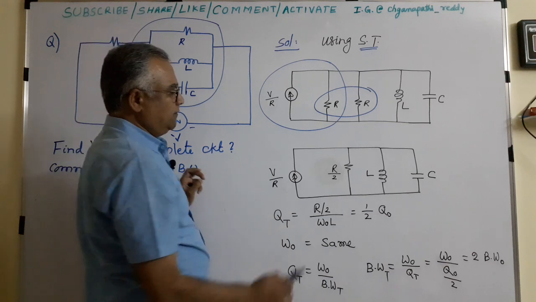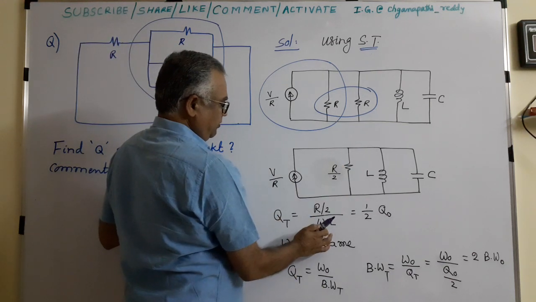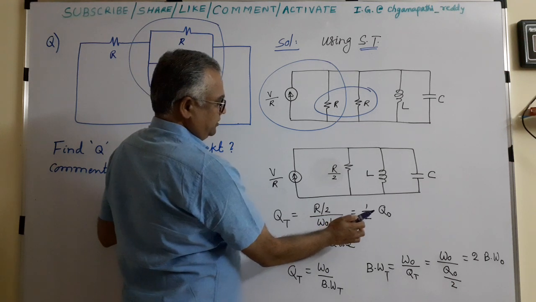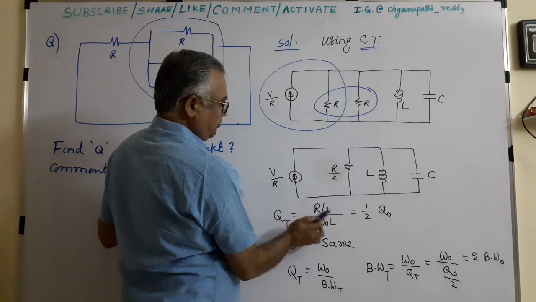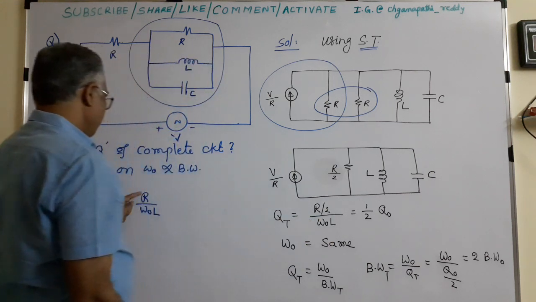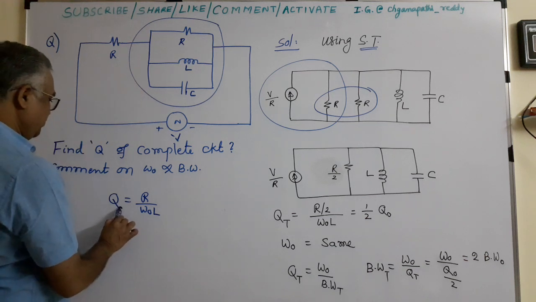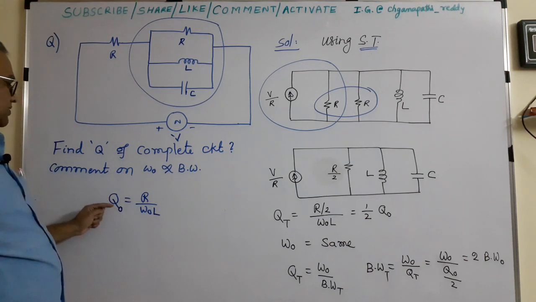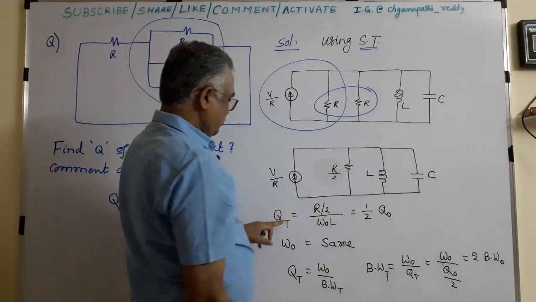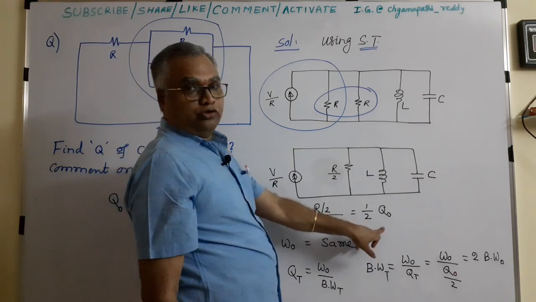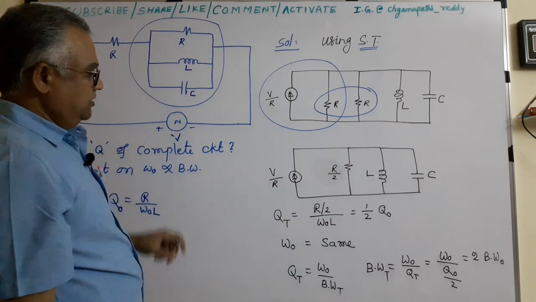What is the formula? This resistance R by 2, divided by omega naught L. This is nothing but 1 by 2 times R by omega naught L. What is R by omega naught L? It is only the parallel circuit, this parallel. That you can call Q naught. Q naught means quality factor at resonance. So the overall quality factor is reduced to half because of this resistance.